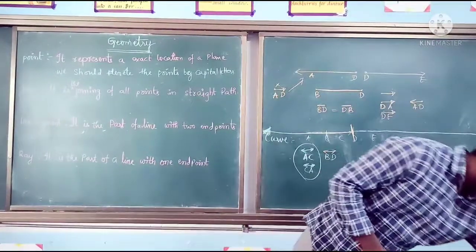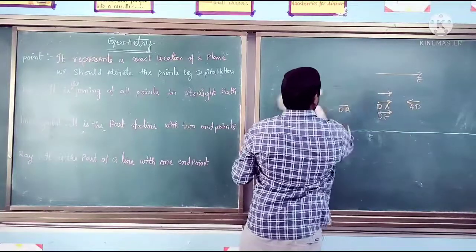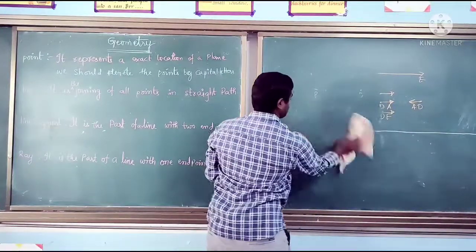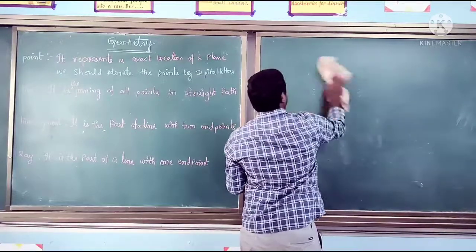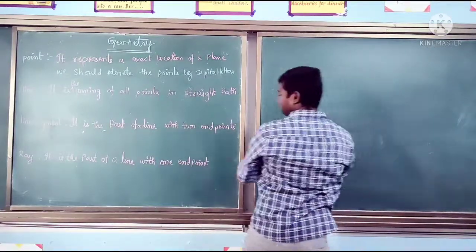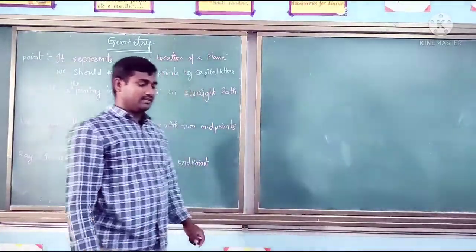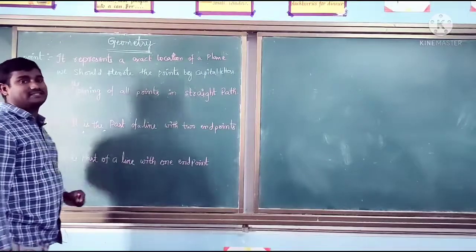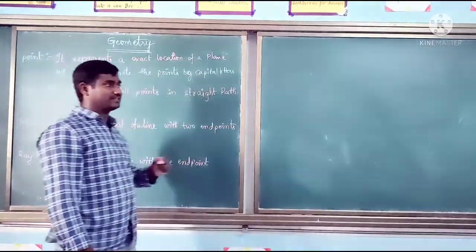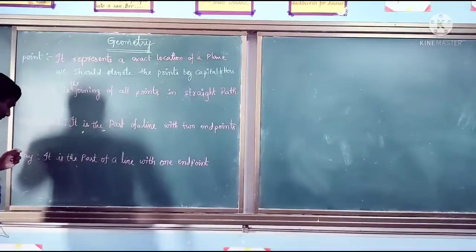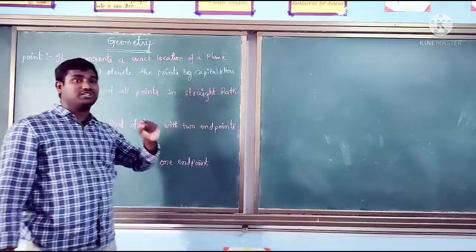Next one, can we measure the ray? A ray has one end point and in the other direction it goes endlessly. We discussed the notation of the ray, how we give the name for the ray.